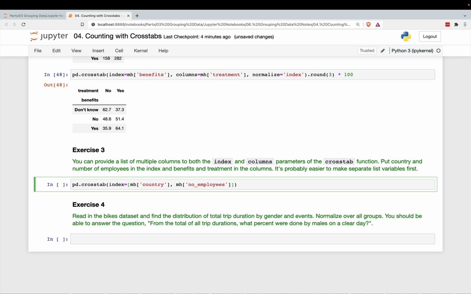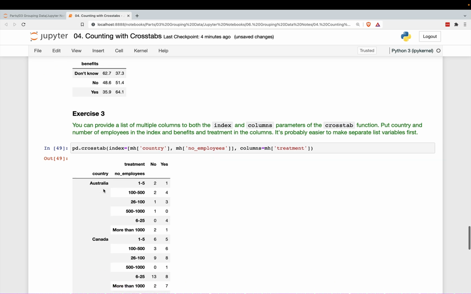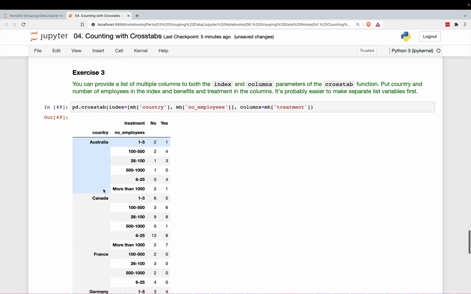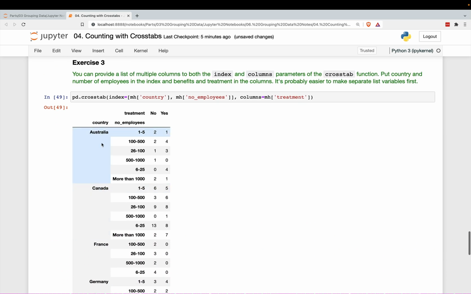Okay. And then we have columns over here equal to seeking treatment again. All right, so there we go. That's all we are trying to do. So it's a breakdown. In Australia, of companies that have 100 to 500 employees, we have this data. So 2 seek treatment, 2 did not, 4 did seek treatment.